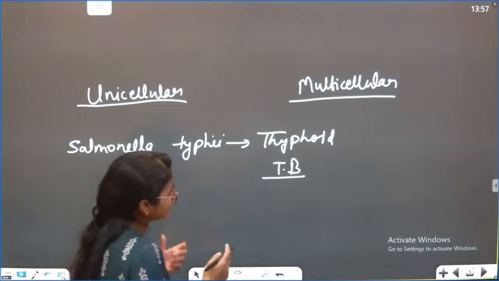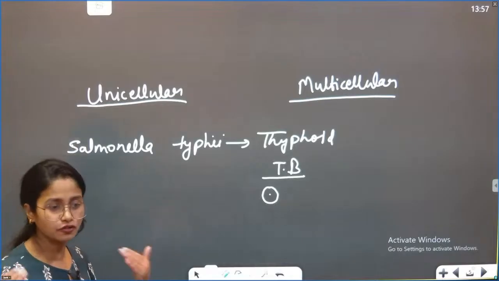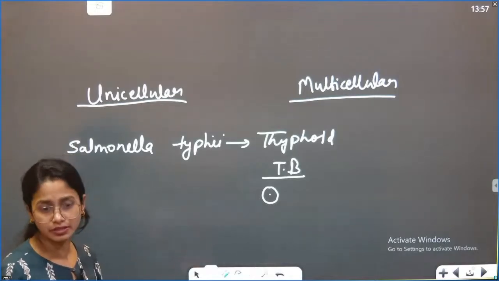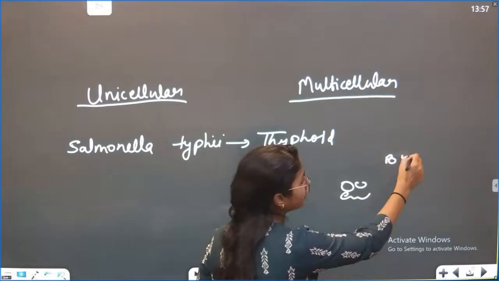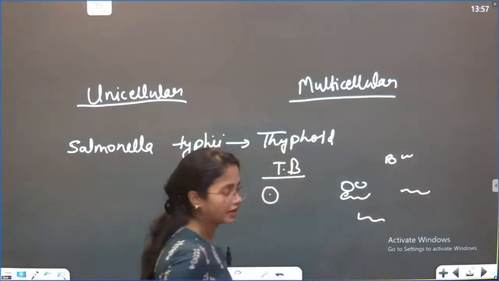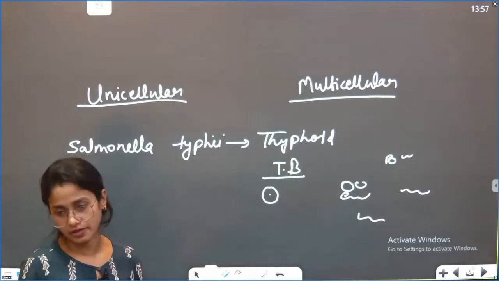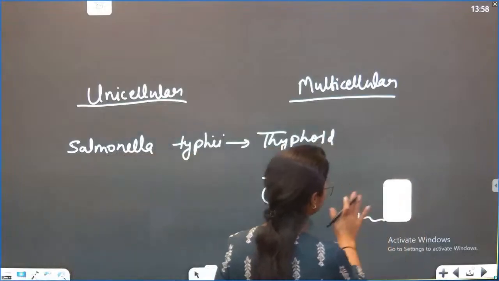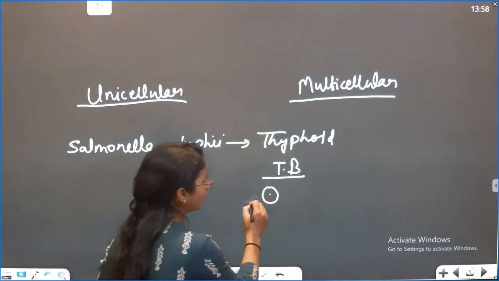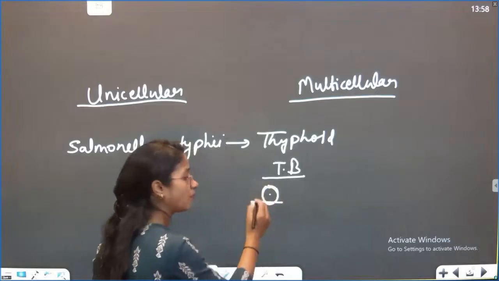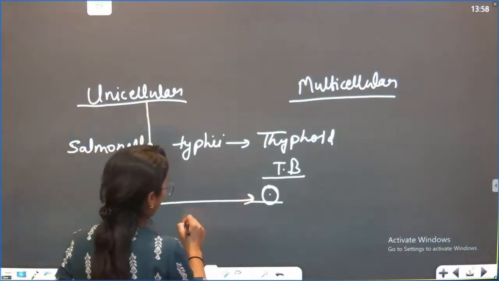So when we studied that, still this is only one cell. Suppose we talk about humans, plants, other animals, we can see that multiple types of cells are there. The eyes are different, the blood is different, the neurons are different, the kidneys are different, right? Humans have different types of cells, because the human is the most complicated organism on this planet, at least. But when studies were done on this type of bacteria, they found this is one cell only. The single cell is causing so many diseases in the body, right? So this is called the unicellular organism.